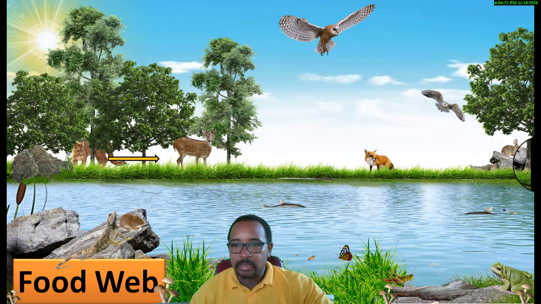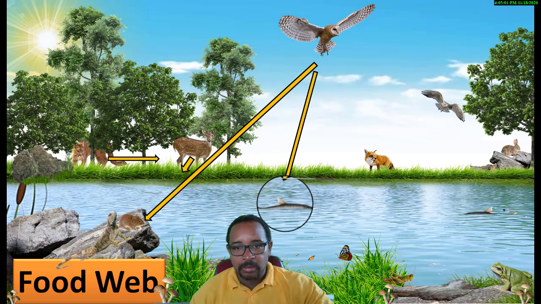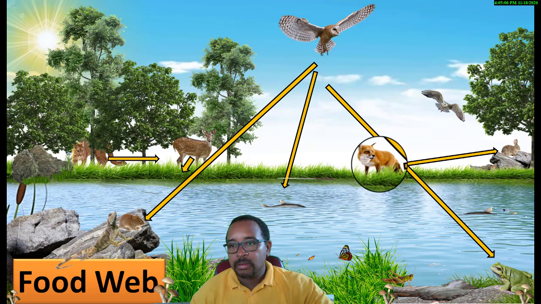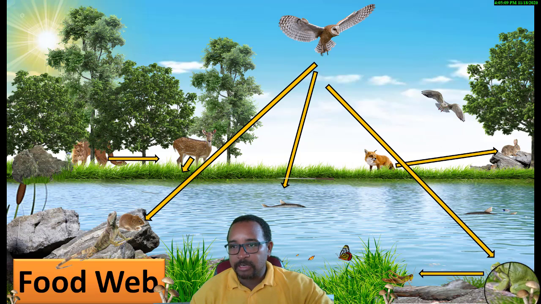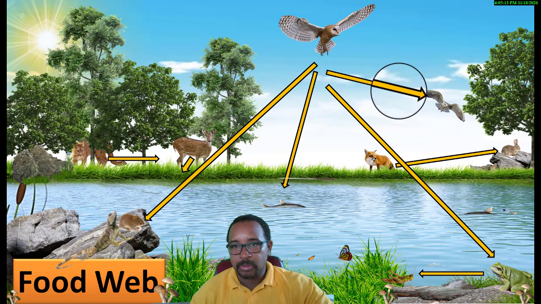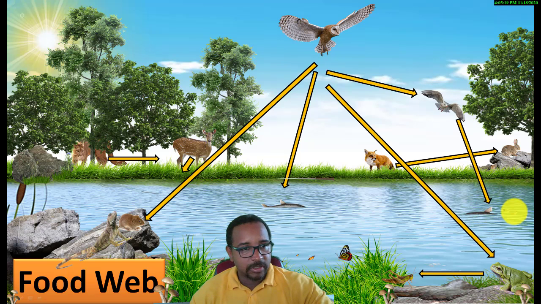Yeah, it's like that. So let's have a little fun here. So first we say, okay then, the mountain lion will eat the deer. Okay, cool. The deer will eat the grass. This owl can eat the mice. The owl can also eat fish. It can also eat frog. And now the fox can eat a bunny rabbit. And the frog can eat the grasshopper. And the owl can also eat that bird. And this bird can also eat fish. See that? This is like a typical food web.